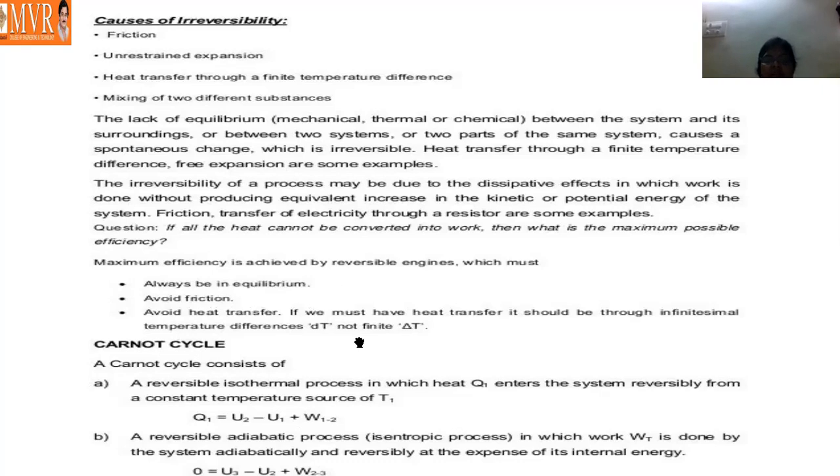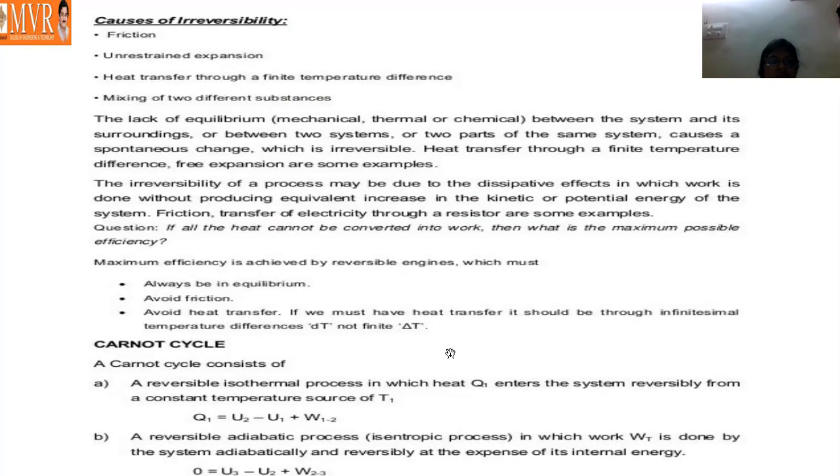If we must have heat transfer, it should be through infinitesimal temperature differences, dT, not a finite delta T. So this is how we get the maximum efficiency, because reversible engines are in equilibrium and avoid friction and avoid heat transfer. Those are all the terms related to getting maximum efficiency in reversible engines.